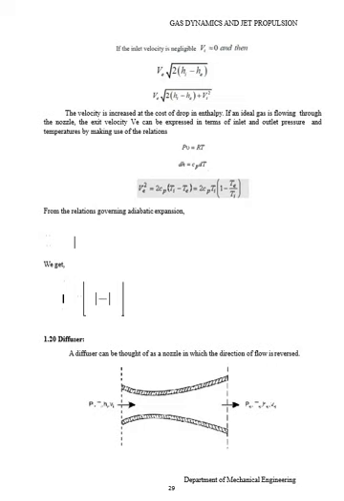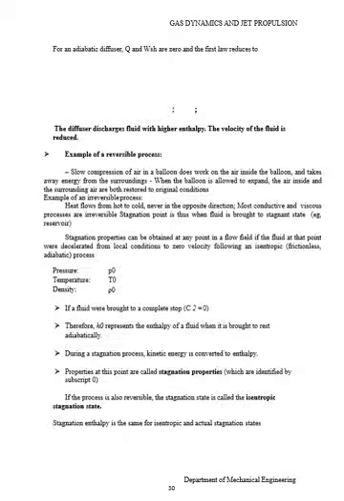So, next topic, diffuser. A diffuser can be thought of as a nozzle in which the direction of the flow is reversed, although nozzle and diffuser are entirely different. For an adiabatic diffuser, Q and Ws are 0, and the first law reduces accordingly. The diffuser discharges fluid with a higher enthalpy. The velocity of the fluid is reduced.